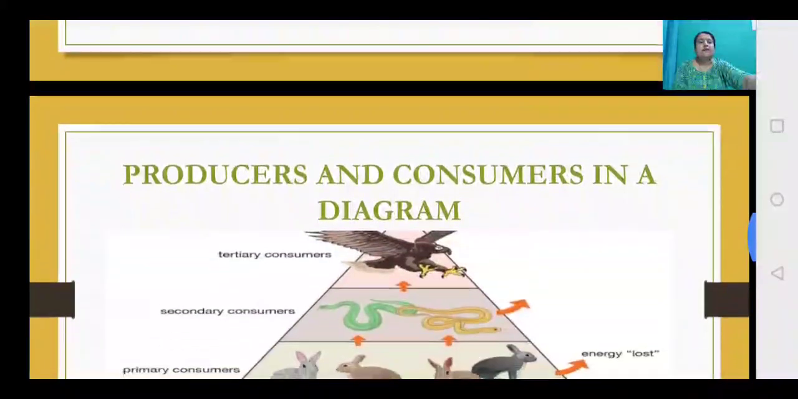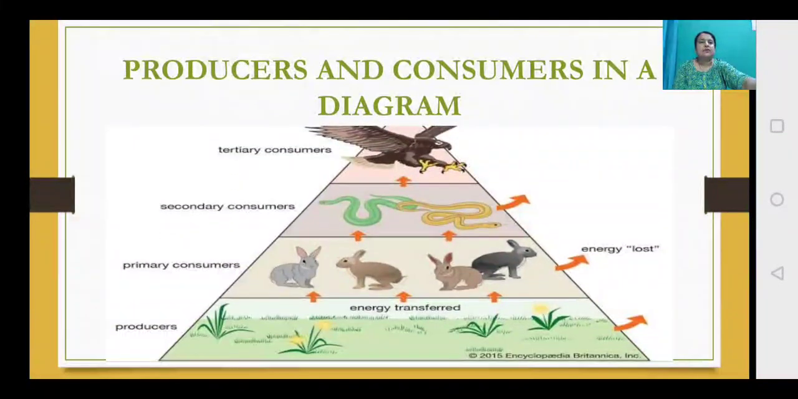Now let us move to the diagram. You can see on the screen the producers and consumers displayed in a diagram. From the base you can start. You can see the green plants, the tiny grasses and all, green colored; they are producers. On the producers, the primary consumers are dependent. On the primary consumers, the secondary consumers are dependent, and on the secondary consumers, the tertiary consumers, and in this way the energy flows.